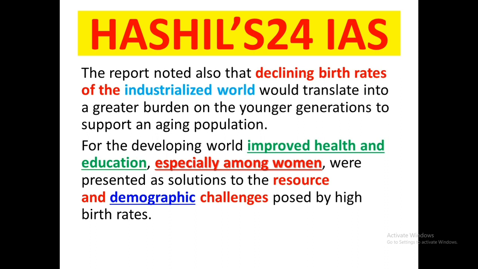That means in the developed or industrialized world, the population is aging. The average age of the population is much higher. So in those countries, there would be a greater burden on the younger generation to support an aging population. Then what happens in a developing world? According to the Brundtland Commission report, improved health and education, especially among women, are the solutions for the challenges posed by high birth rate.